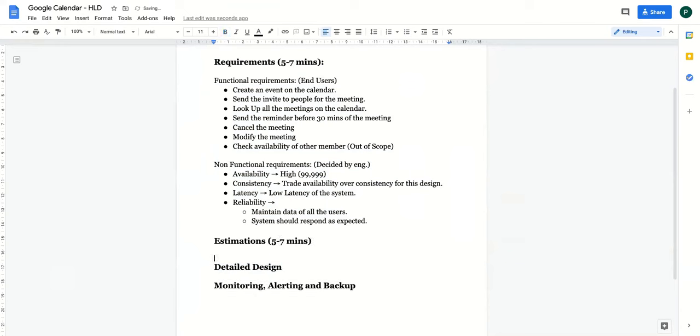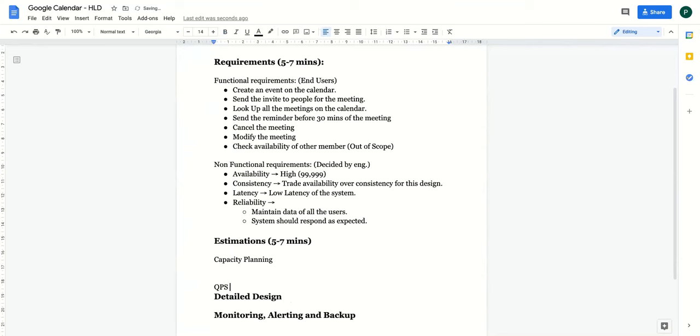Okay. Now, as I mentioned, there are two parts of estimation which you should talk about. The first part is capacity planning, and then we'll do QPS planning. So there are two parts, as I mentioned. The first part is capacity planning, and the second part is QPS planning.